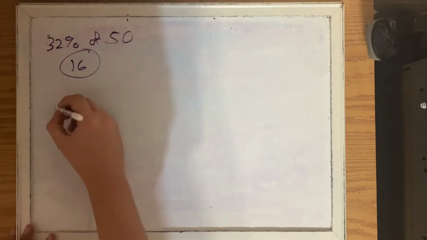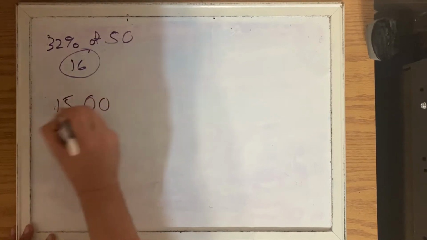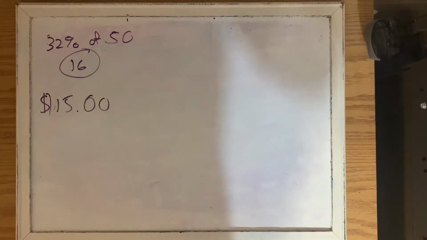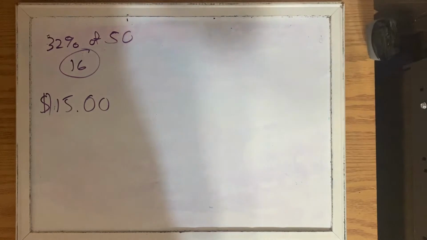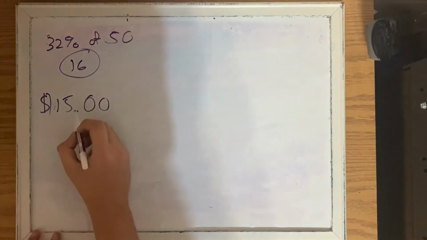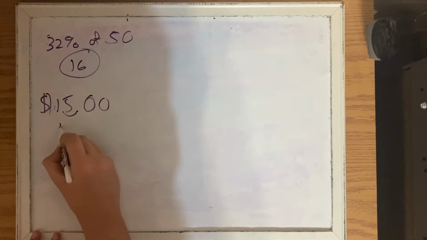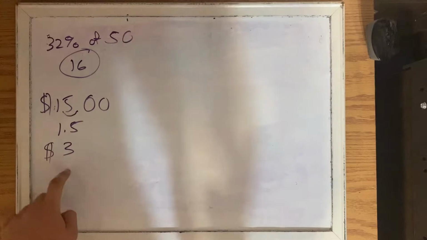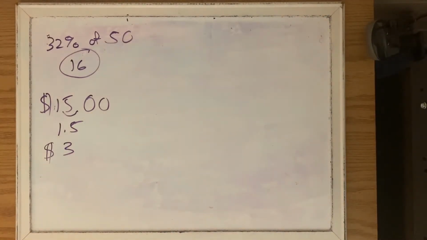Next question, if we have $15 at a meal at a restaurant, how much should we tip if we're tipping 20%? Well, that's easy. You take 20%. But people are like, oh my God, how do you do that? Well, what you can do is 20 is the same thing as 10 times 2. So, watch. If we divide by 10, meaning we get 1.5, and we double it, 3, that is how much tip we should be paying. We should be leaving a $3 tip.